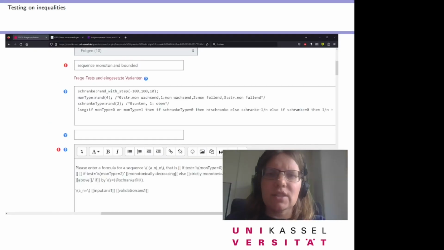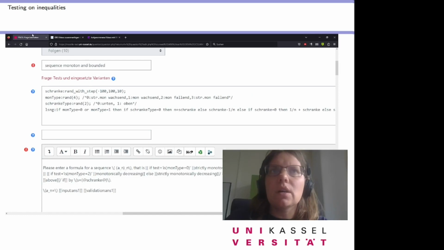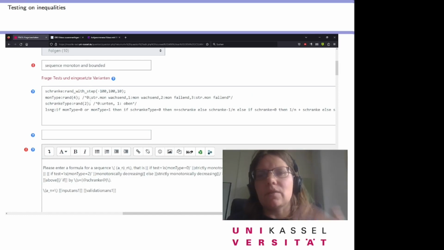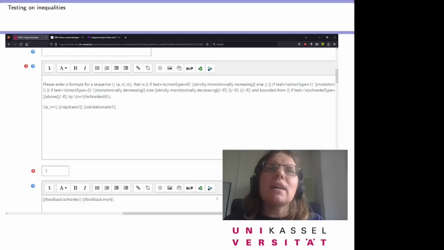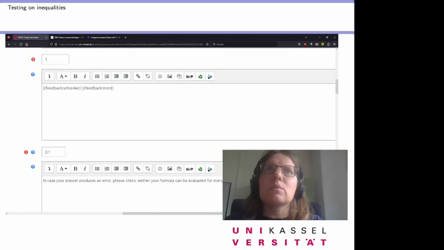So let's just take a quick look at the Moodle question. I guess most of you know the Moodle backend for a STACK question. We have the question variables where we define what kind of sequence is asked for. We have the question text with question blocks, so it always passes the right words. Okay, and we have two feedback trees, one for the boundaries, one for the monotonous behavior.